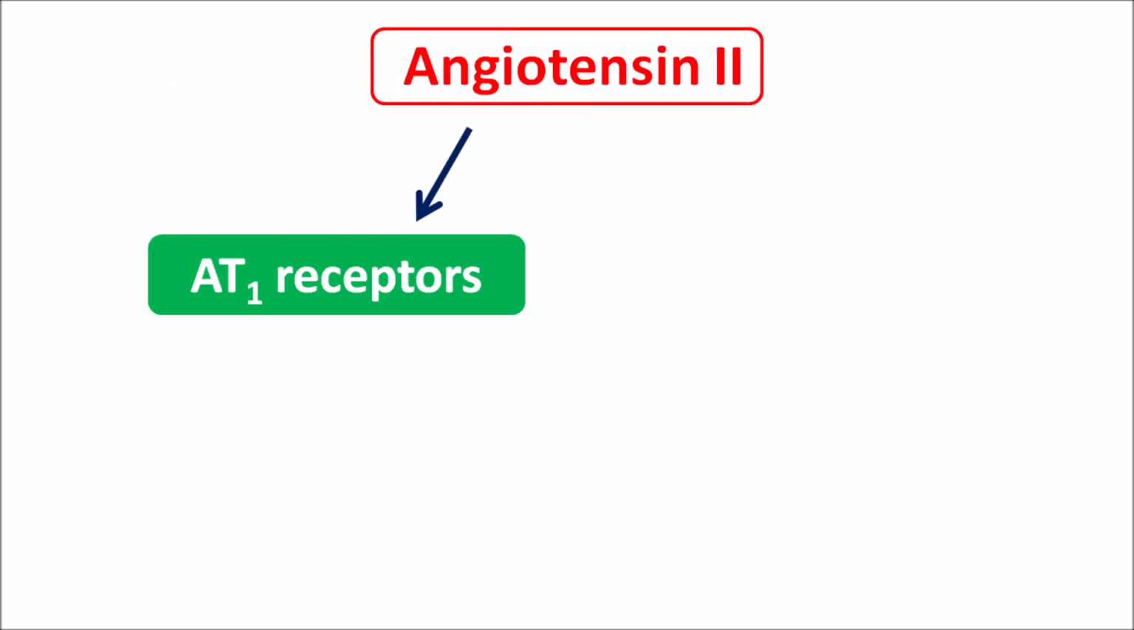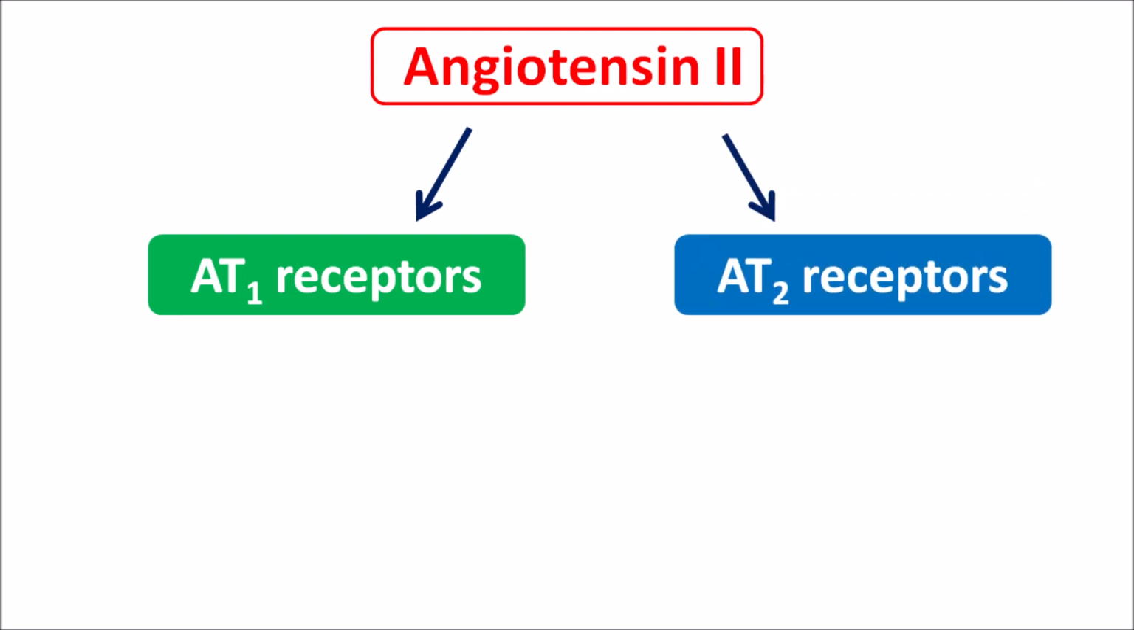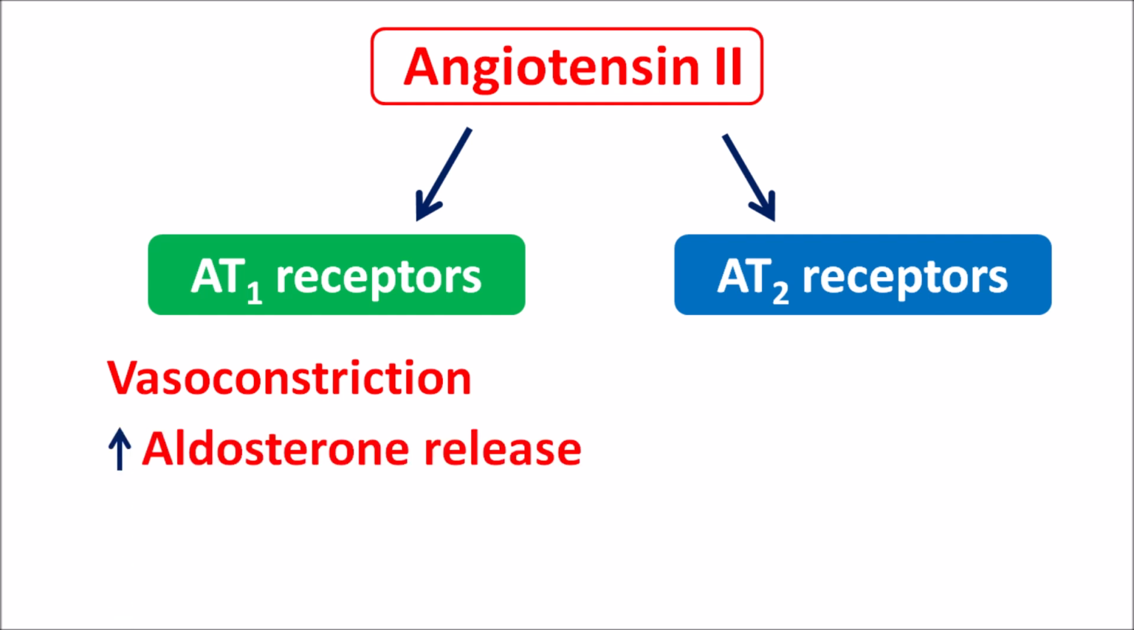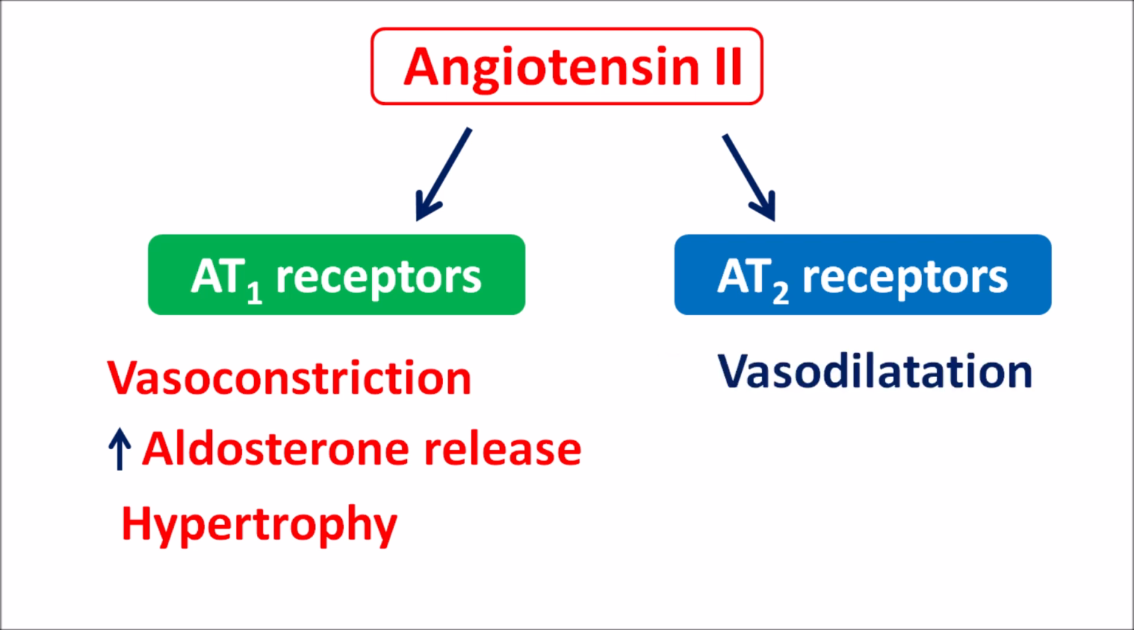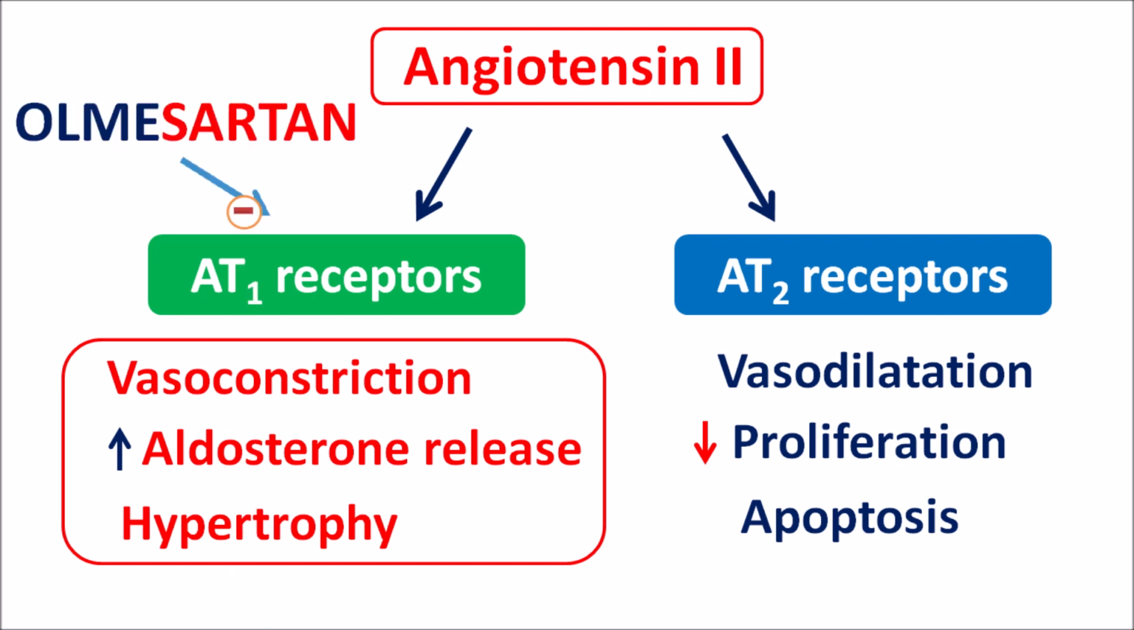Now, angiotensin 2 can act on two types of receptors. AT1 receptor, which is the receptor for angiotensin 2 type 1. Similarly, it can also act on AT2 receptors, which is again a receptor for angiotensin 2 with subtype 2. By acting on AT1 receptors, it can produce vasoconstriction, increased aldosterone release, and hypertrophy and proliferation. By acting on AT2 receptors, it can produce vasodilatation, decreased proliferation, and apoptosis. Now, action on AT1 receptors is mainly responsible for the development of hypertension. Therefore, Olmesartan selectively blocks the action of angiotensin 2 on AT1 receptors.